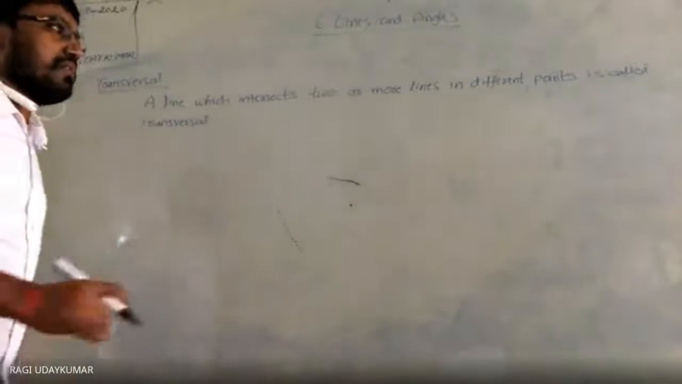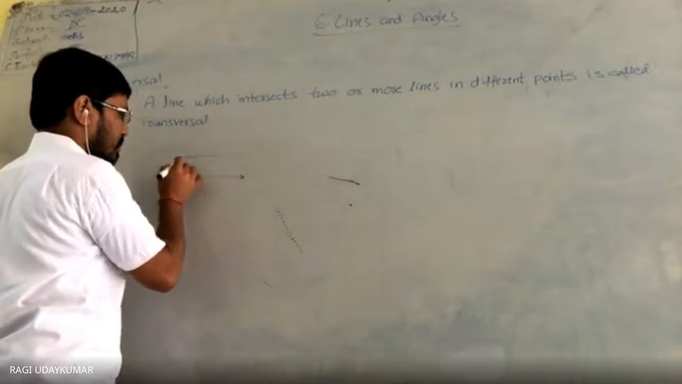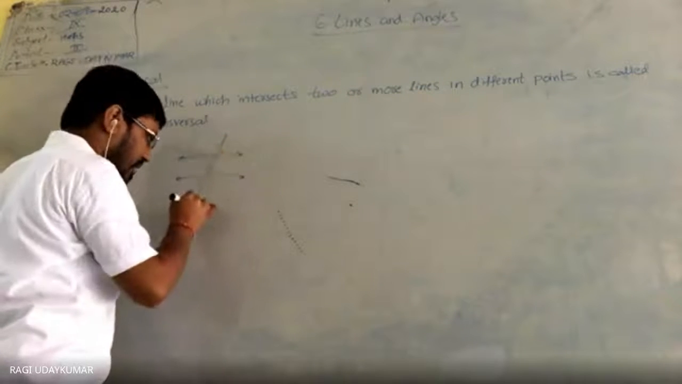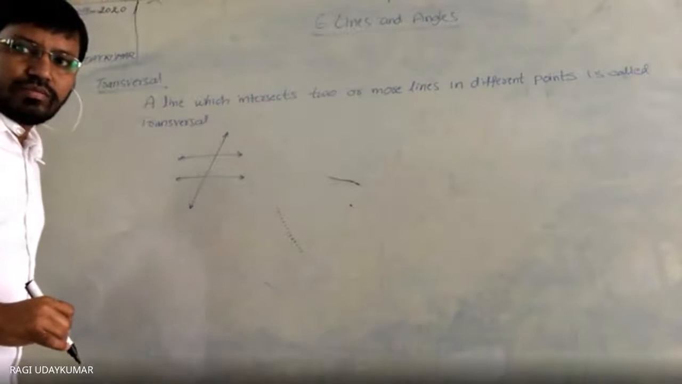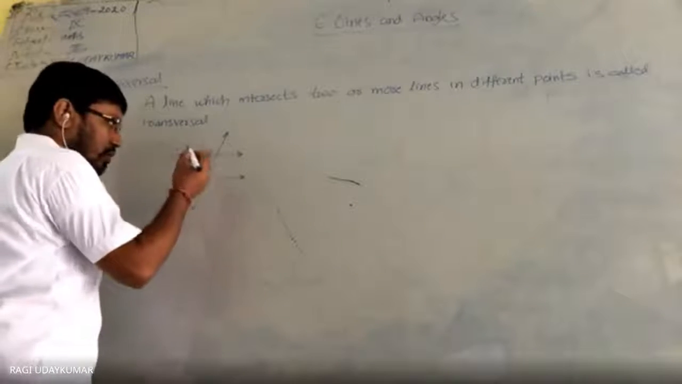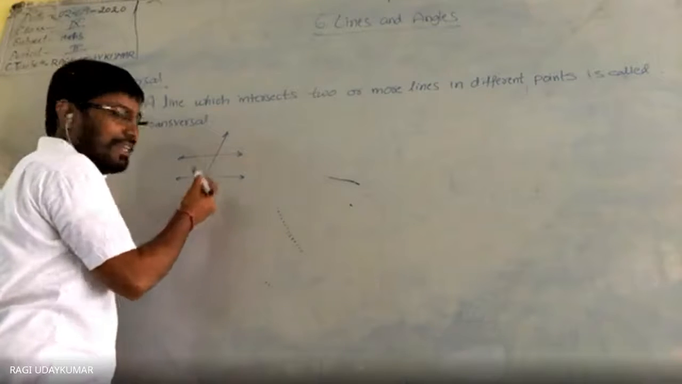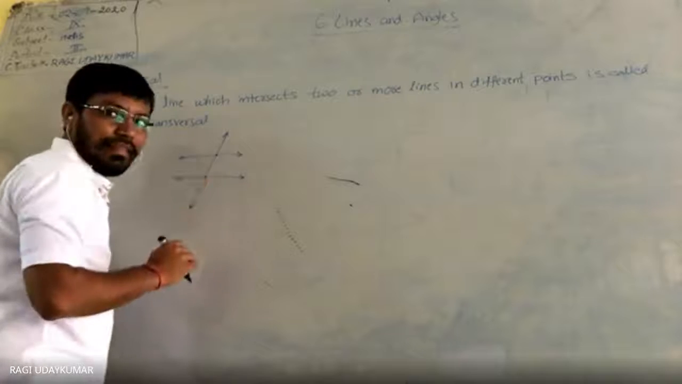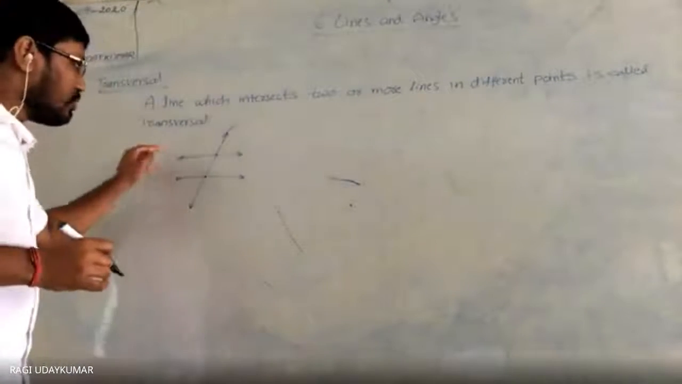Examples of the transversal means, suppose if you take into consideration the two lines like this, and I am taking another line like this. Is it visible to you? Yes, sir. Okay. So here this line is intersecting this line at one point and this line at another point. Then you can call this one a transversal to these two lines.